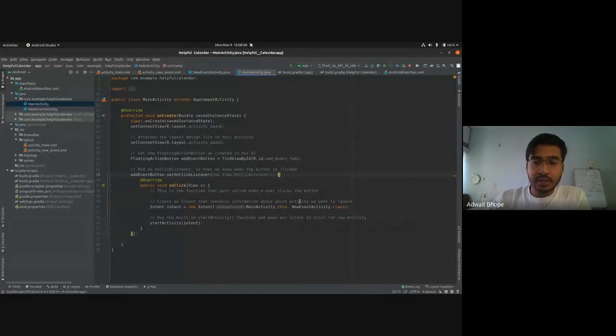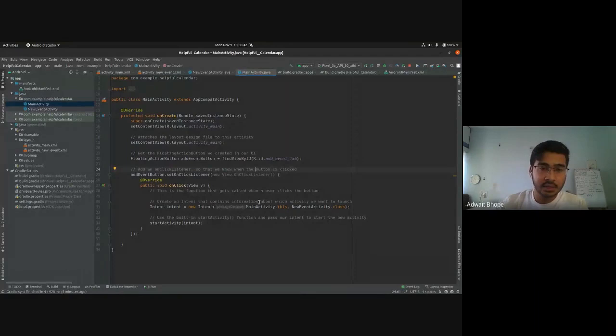Okay. So yesterday, while doing this, I named it add event activity. Today it was new event activity, so I renamed it. So what is this code doing basically? If you have done any programming in JavaScript, creating websites in HTML and so on, there was a function that I mentioned earlier, get element by ID. So this find view by ID is exactly the same thing for Android. You pass in the ID of your UI widget, and it will get it and store it in this variable. So you create an object of this type, floating action button, and you use this line, find view by ID, and you get that element.